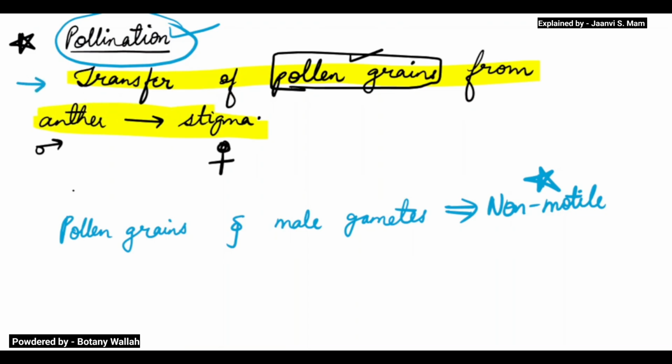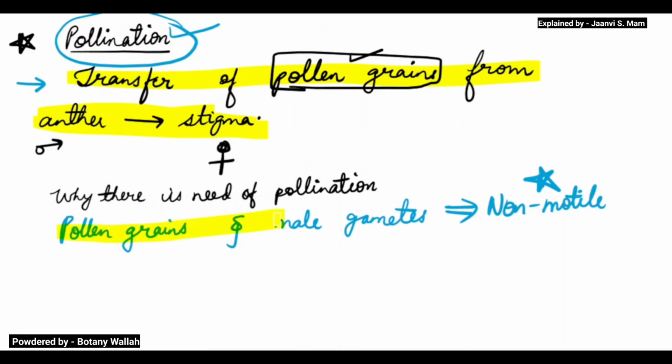But why is there a need of pollination? See, the need of pollination is because the male gametes and the pollen grains both are non-motile. Both are non-motile, so there is a requirement of pollination.